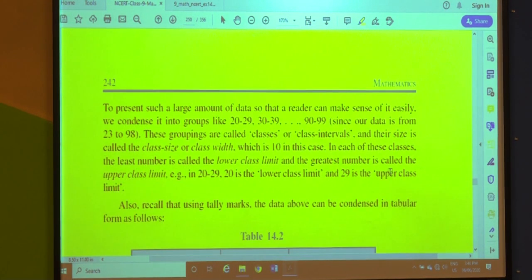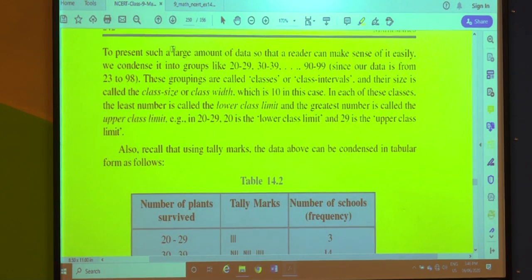Further, to present such a large amount of data, now you can understand how the volume of data has increased. So what to do to present such a large amount of data, so that a reader can sense or understand it easily? We have to make it into groups. What can the groups be? 20 to 29, 30 to 39, and in this way up to 90 to 99.